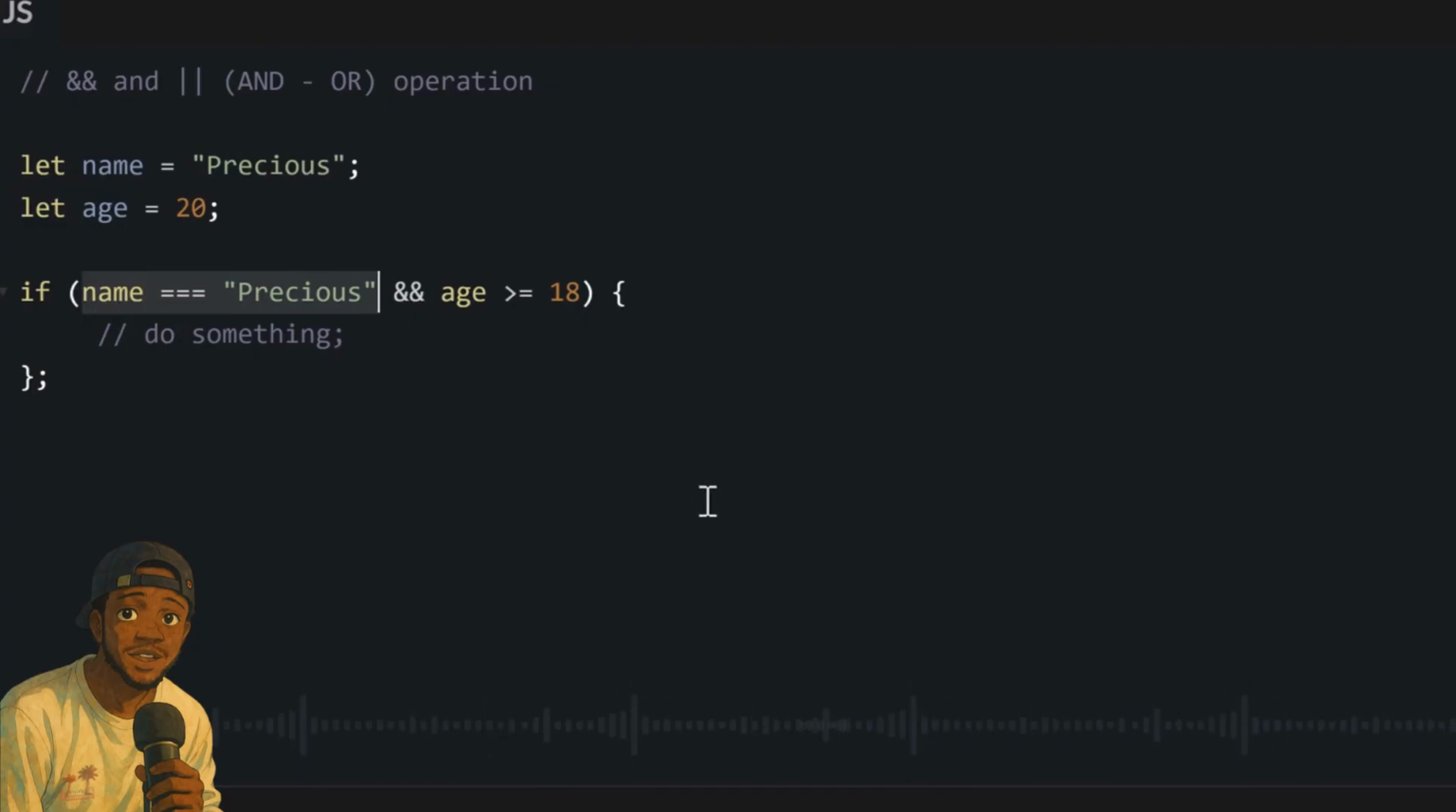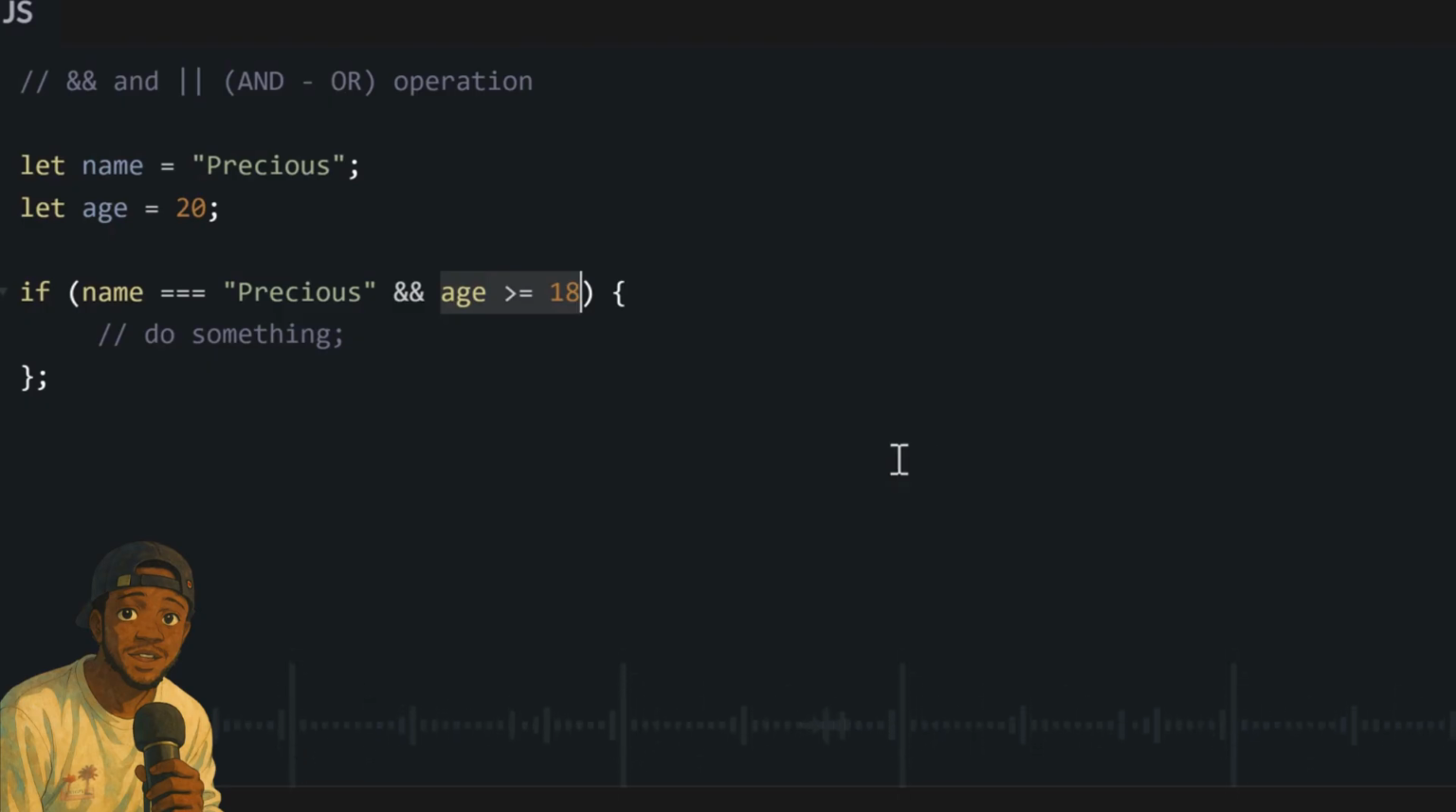And what are the conditions we want it to check? We want it to check first, is the name equal to Precious? If the name is not equal to Precious, then it will not even bother to check the second thing, because for this code to return true, both of them must be correct. If the first one is not correct, it will come out. But if it checks, okay, the name is equal to Precious, it still will not run until it checks the second condition, which is, okay, is the age greater or equal to 18? Yes, then it will run. No, then it will not run.